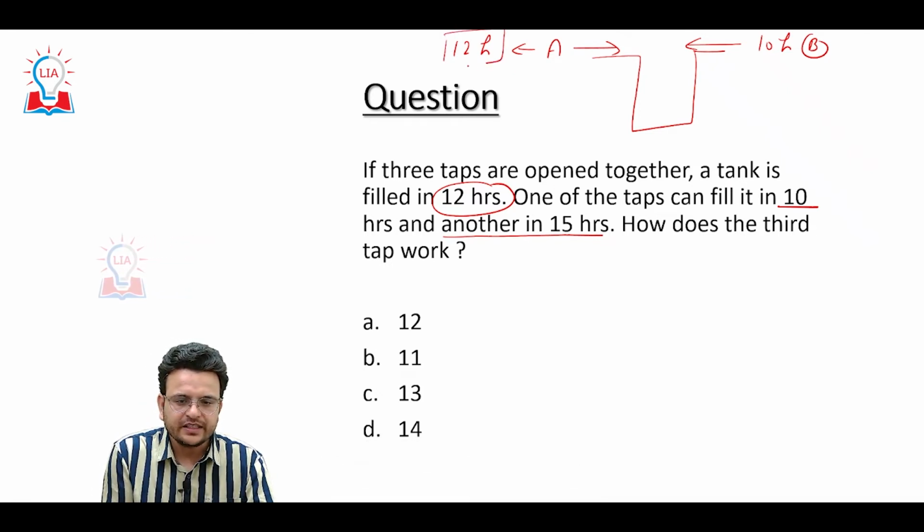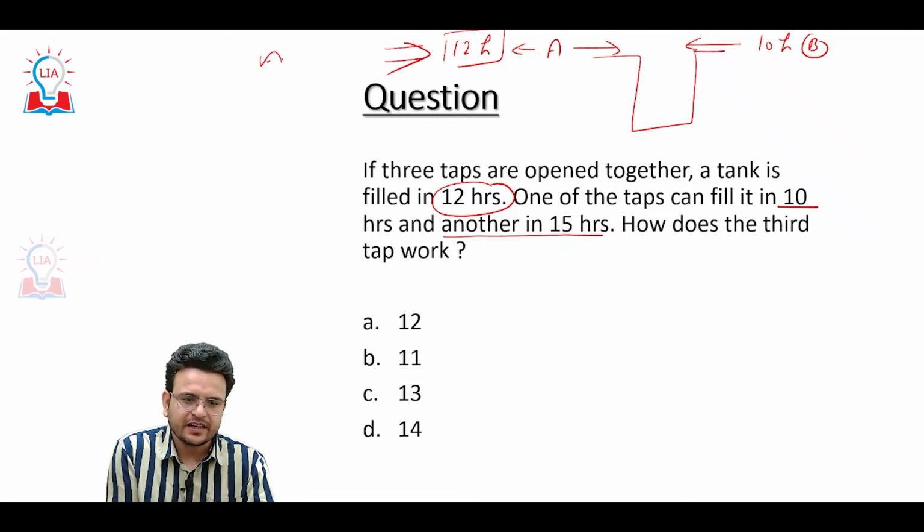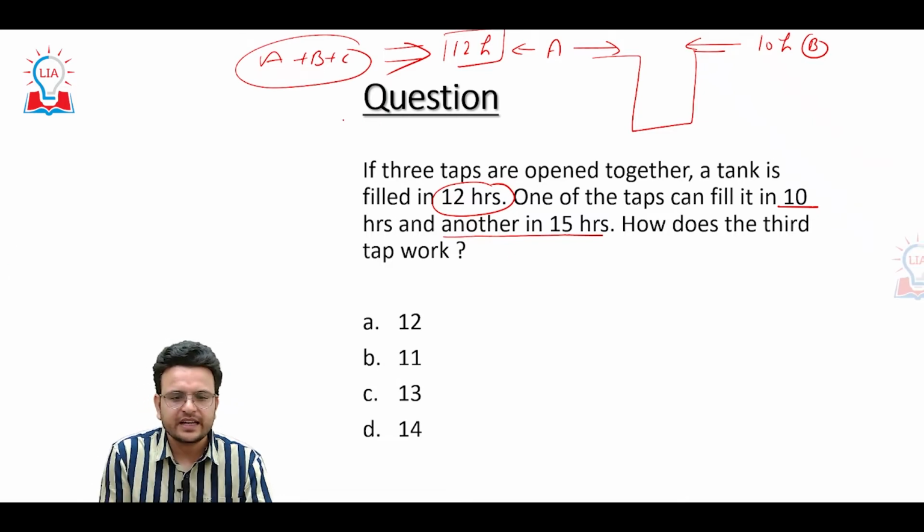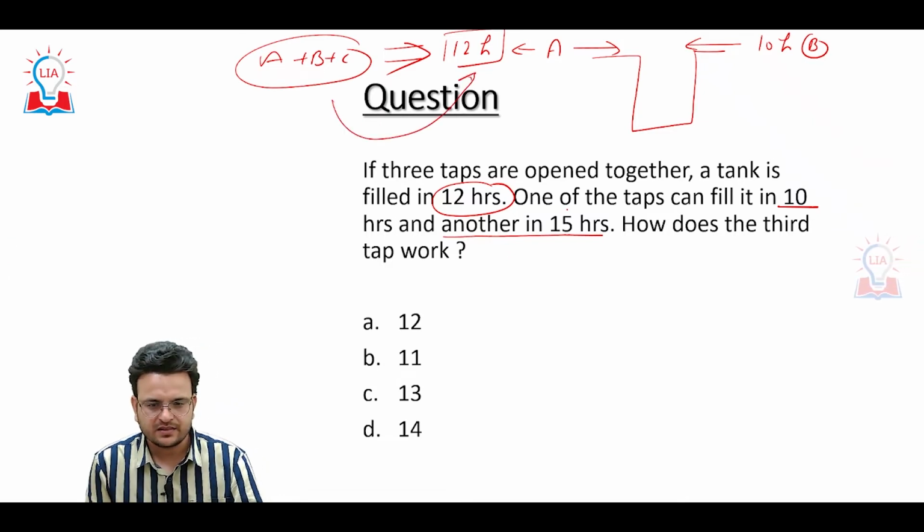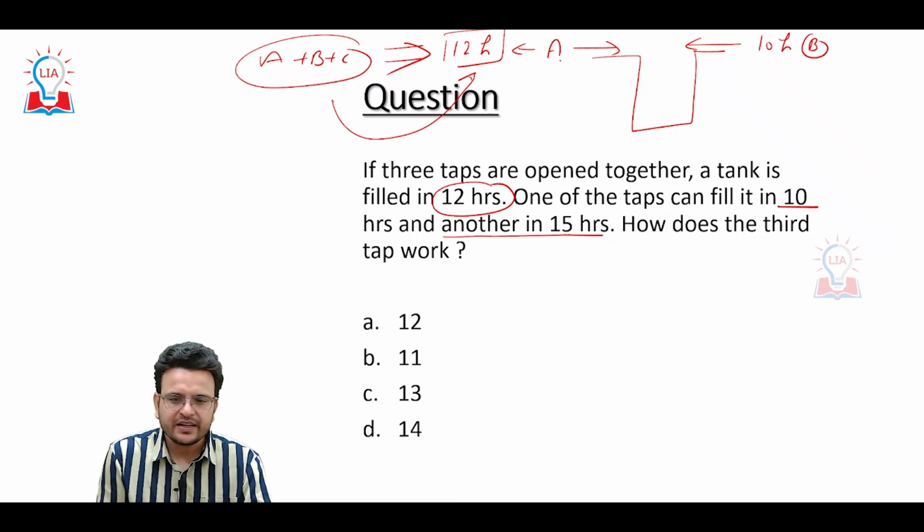All the 3 taps can fill the tank. Consider A, B, C. 3 taps are working together. They can fill the tank in 12 hours. One of the taps can fill it in 10 hours.